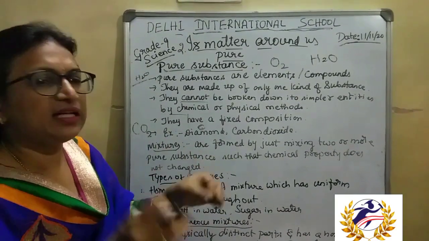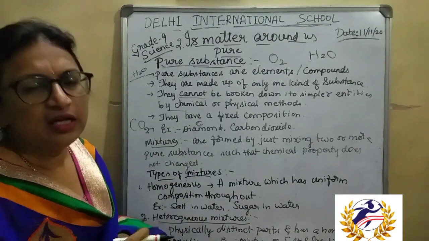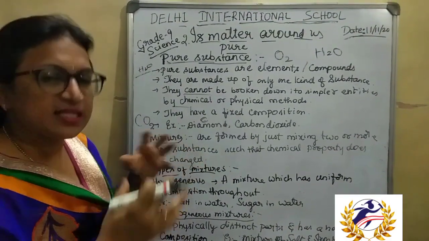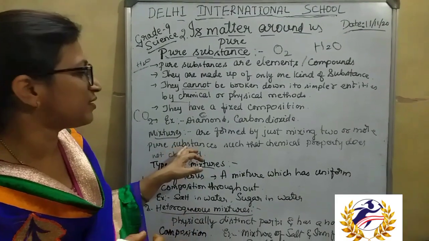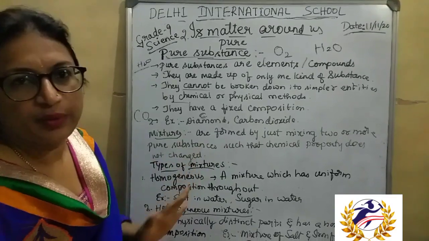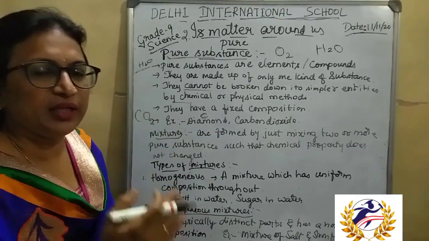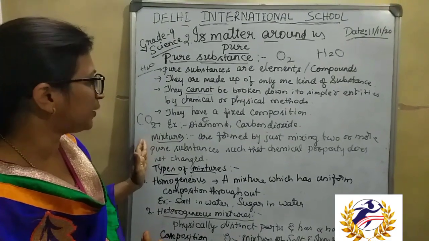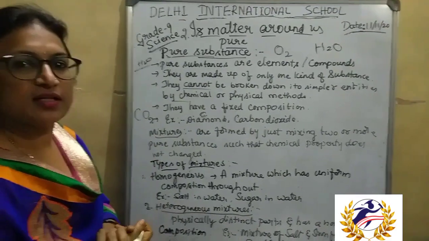We have just physically mixed those pulses. So mixtures are formed by just mixing two or more pure substances, such that the chemical property will not be disturbed. It will be retained after mixing also. Such substances are called mixtures.